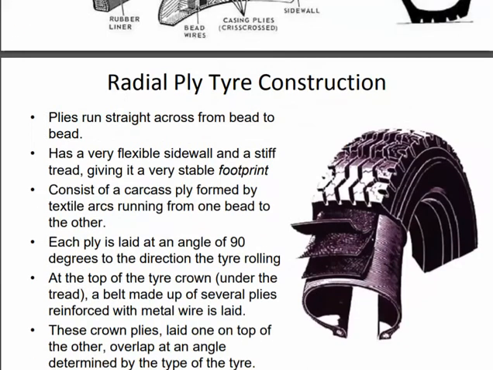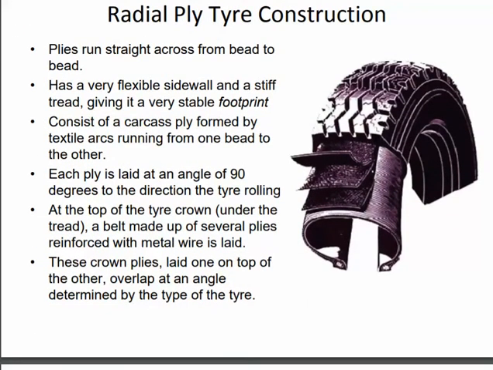Next, we have the radial tire construction. In this, the plies run straight across from bead to bead, and it has a very flexible sidewall and a stiff tread, giving it very stable footwear. It consists of the carcass ply formed by textile cords running from one bead to the other.